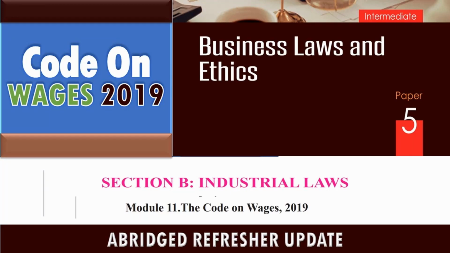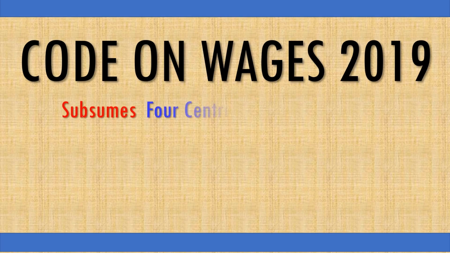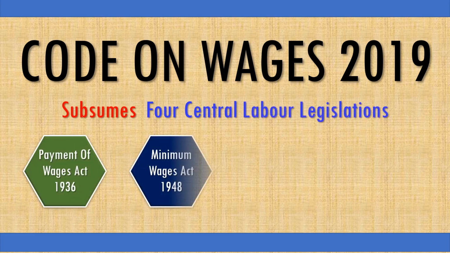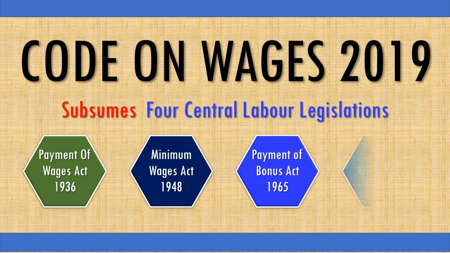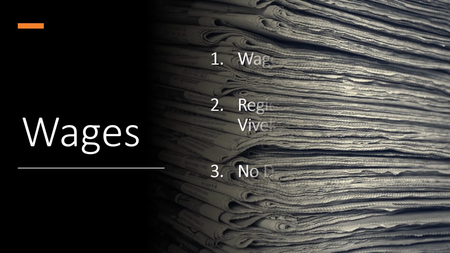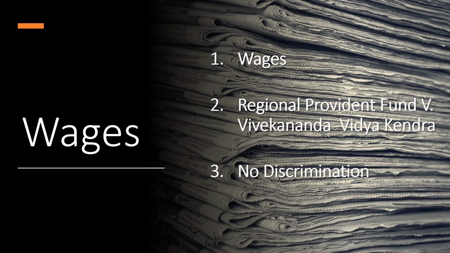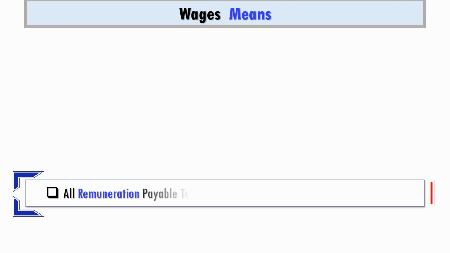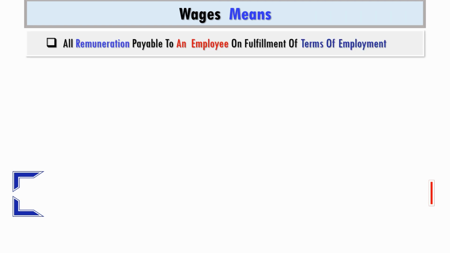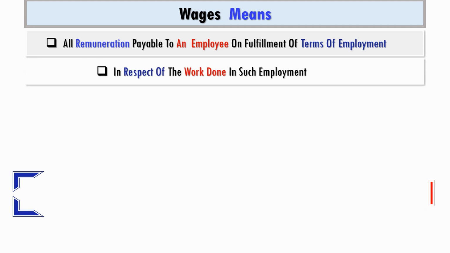Code on Wages 2019. The Code on Wages subsumes four central legislations: Payment of Wages Act, Minimum Wages Act, Payment of Bonus Act, and Equal Remuneration Act. Refinement in the concept of wages and the principle of no discrimination. Wages means remuneration payable to an employee on fulfillment of terms of employment in respect of work performed by him.